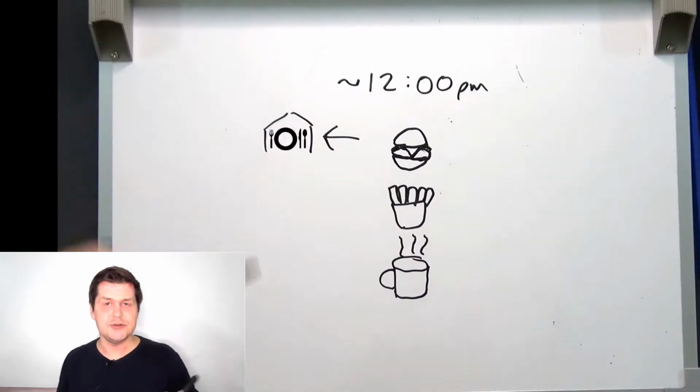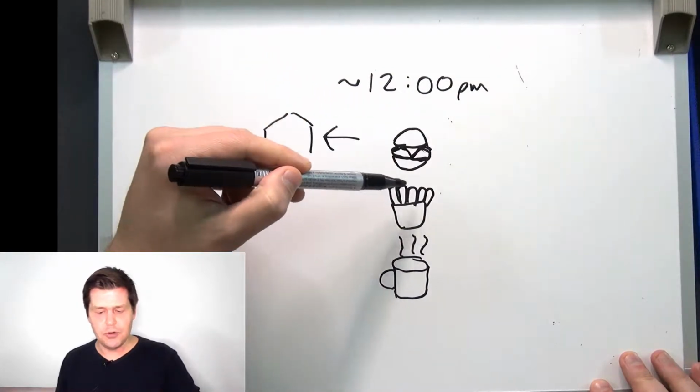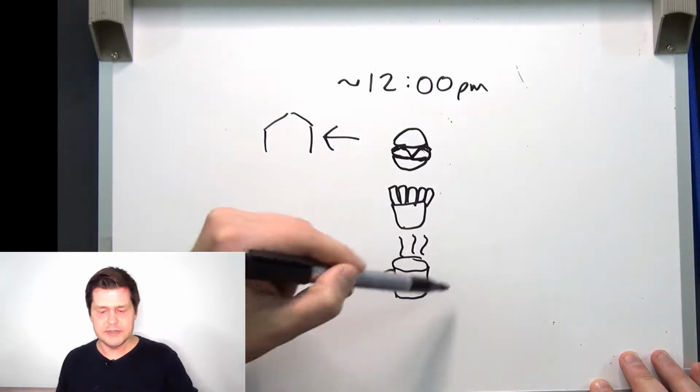And at the restaurant, I ordered some lunch. I ordered a cheeseburger for lunch. I ordered some French fries with the cheeseburger, and I ordered some coffee.